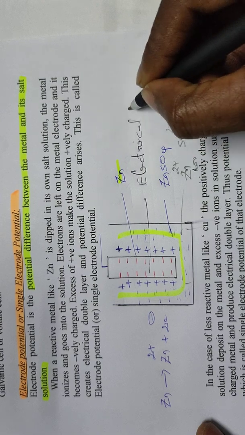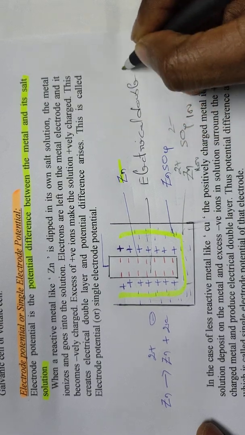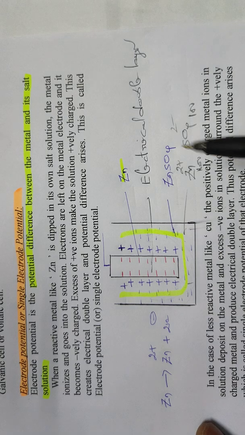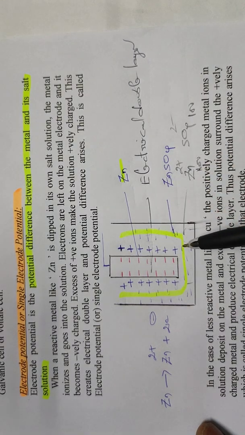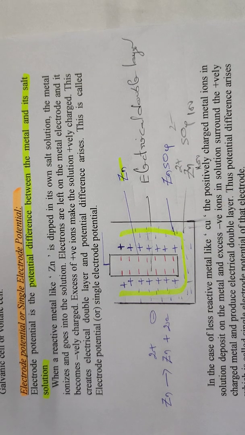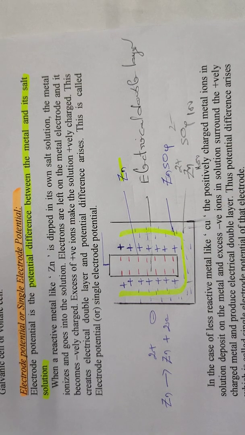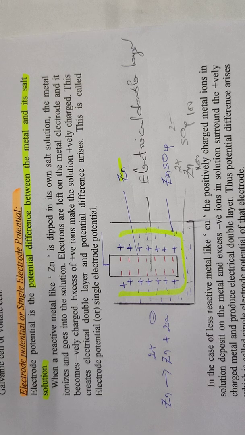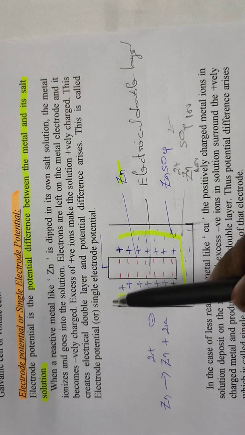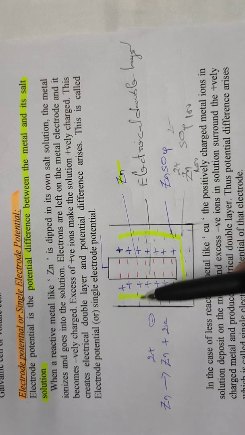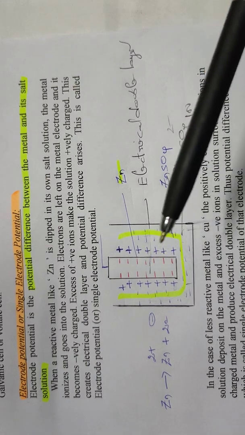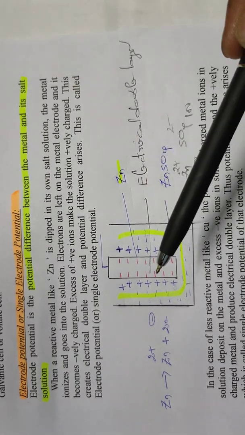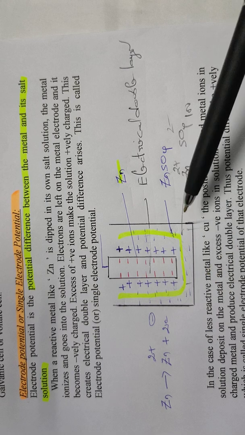Electrical double layer. This electrical double layer causes a potential difference between the metal and its salt solution when it is connected to the reference electrode. That is noted as the single electrode potential of zinc. Students, if you want to find out the single electrode potential of zinc, once again I repeat, whenever we want to find out the single electrode potential, the metal should be dipped in its own salt solution.